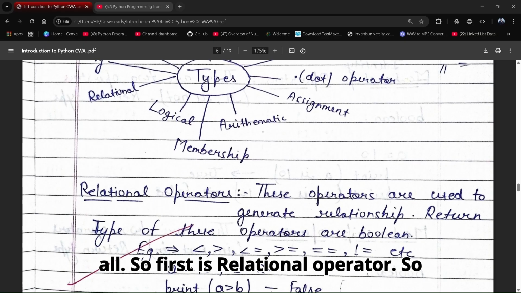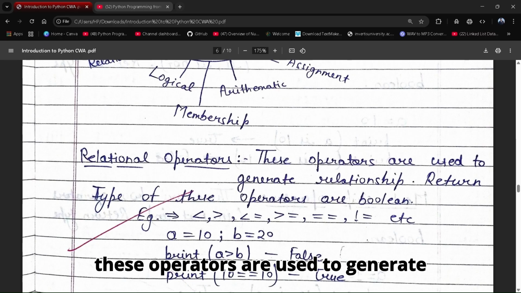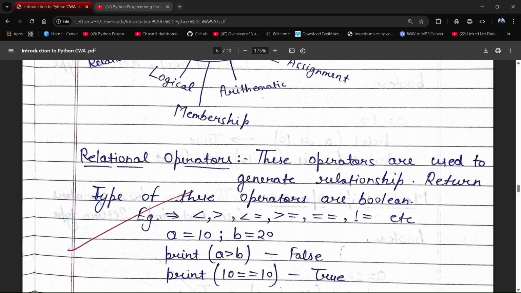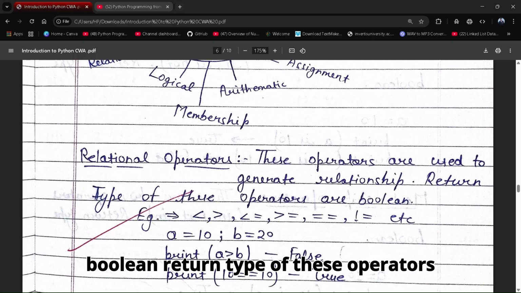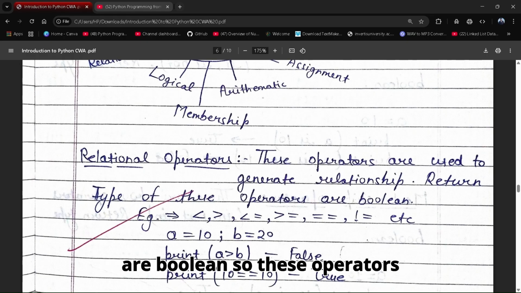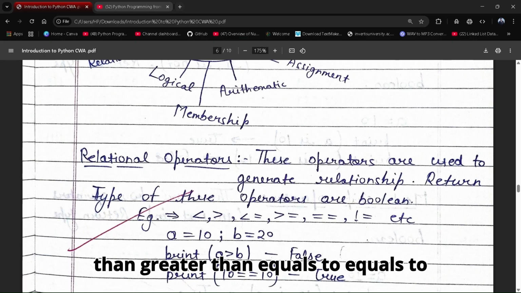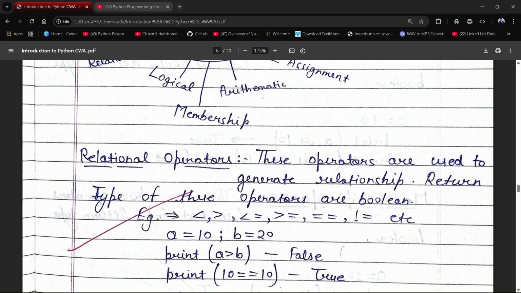So first is the relational operator. These operators are used to generate relationships. The return type of these operators is Boolean. So these operators will give output in Boolean. Some examples are here: less than, equals to, greater than, not equals to, etc.